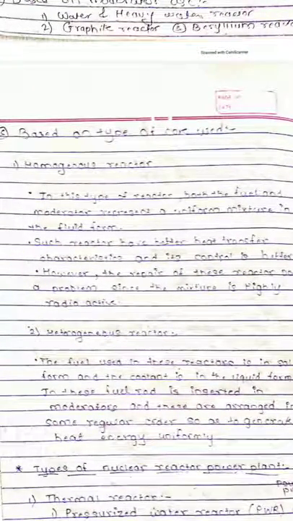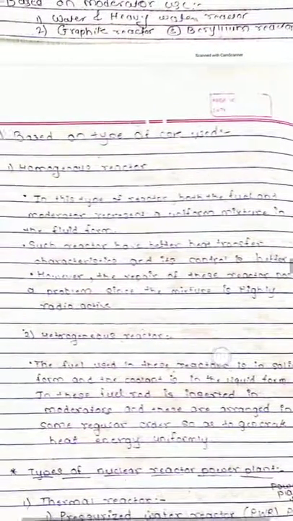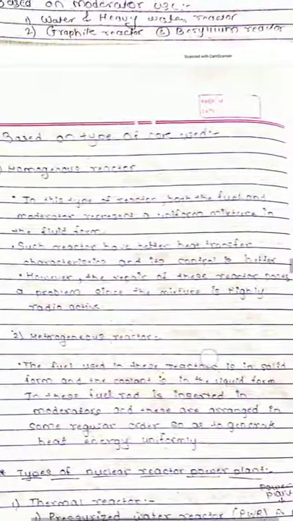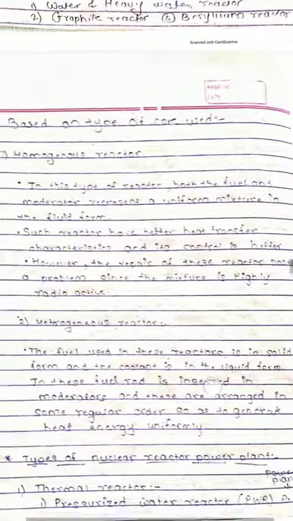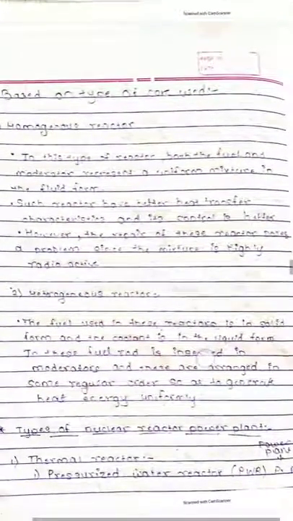In a homogeneous reactor, uranium, in the form of dust particles, and D2O, heavy water, are used combined. Such reactors have better heat transfer characteristics and better control. However, the disadvantage is that repair of this reactor poses a problem, because the mixture is highly radioactive. So the mixture is directly used in this homogeneous reactor.